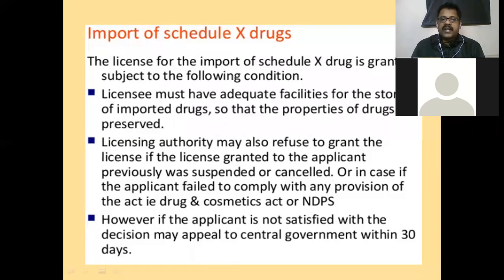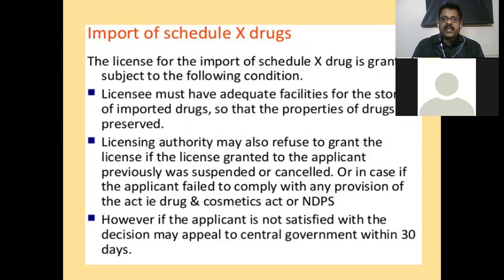Licensing authority may also refuse to grant the license if the license granted to the applicant previously was suspended or cancelled. Any reasons? Previous track records say that because of any non-compliance of the rules and regulations, it was withdrawn from that licensee once. Then they don't issue again. Or in case the applicant failed to comply with any provision of the act, that is Drugs and Cosmetic Act or NDPS Act, then it will never be given again.